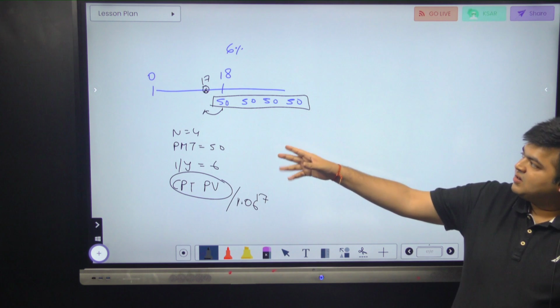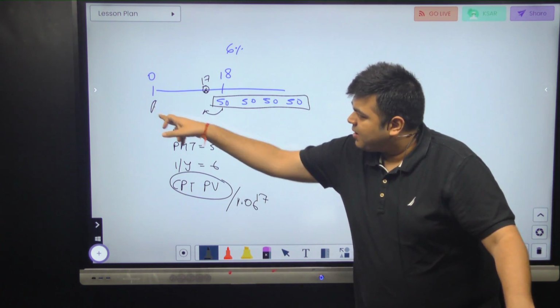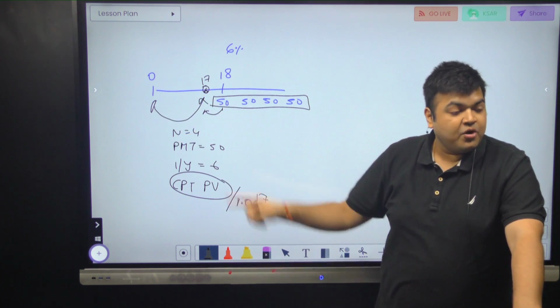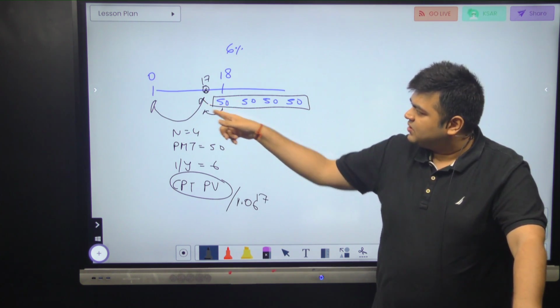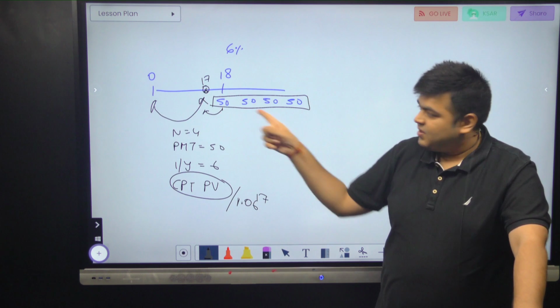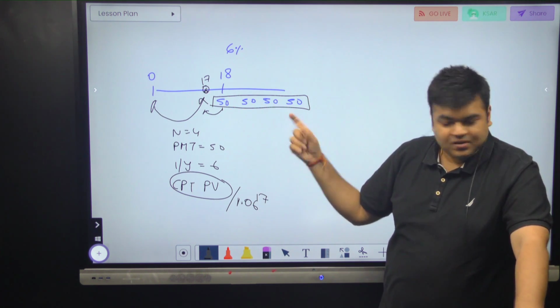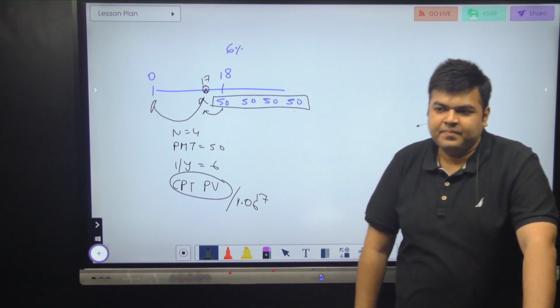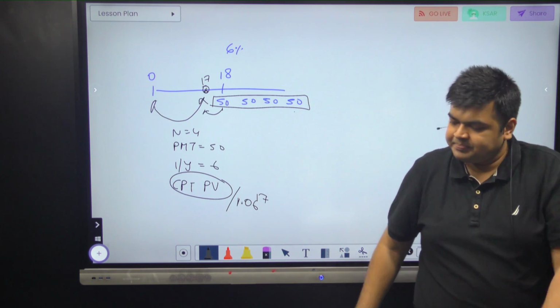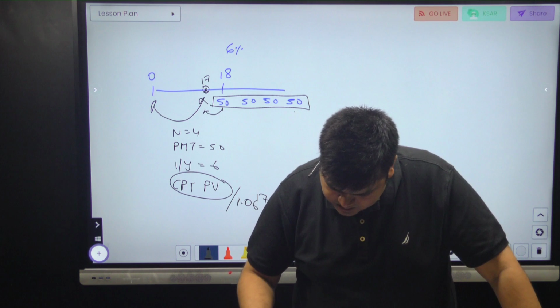Up to 17 years, a lump sum amount is becoming a lump sum amount. From here, the loan amortization schedule kicks in. So on this amount, you will earn something, but minus 50. Again, earn something, minus 50. And over here, the balance remaining will become 0. Got it? Next.